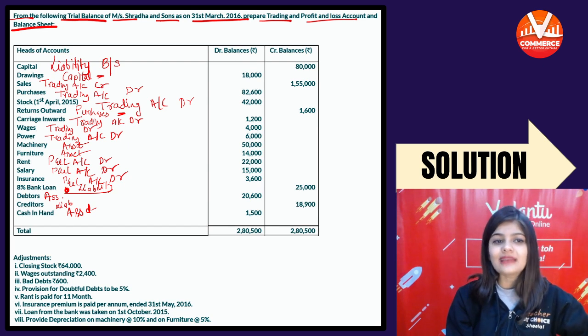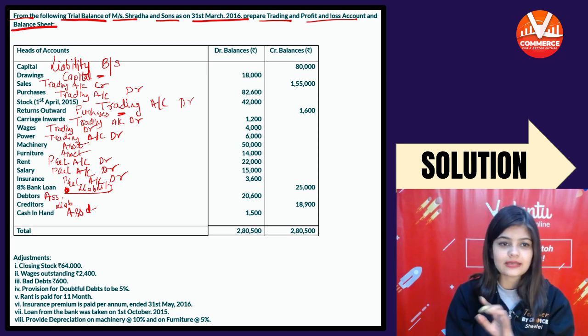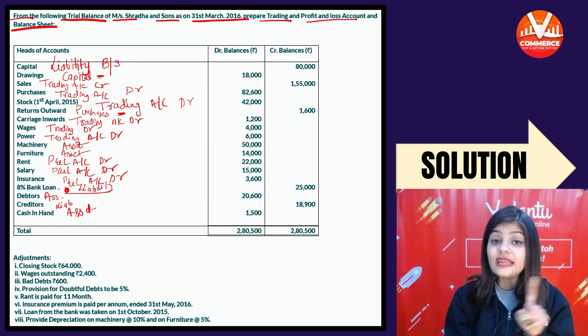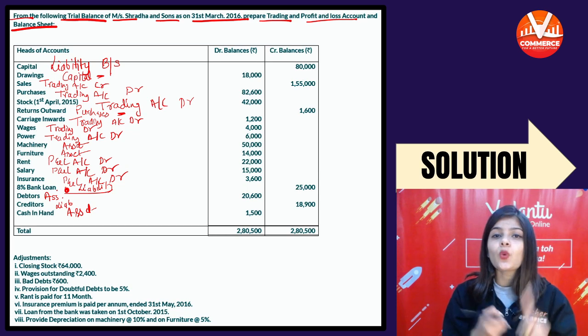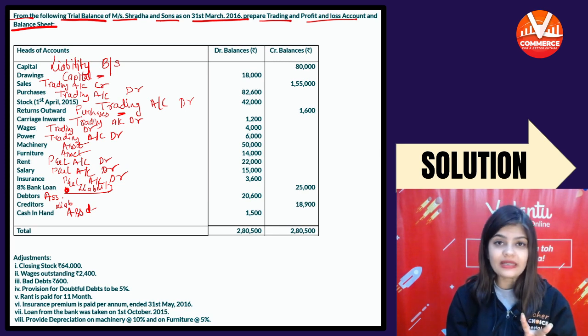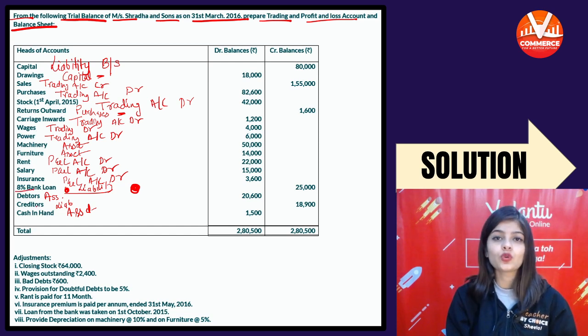Then machinery asset, furniture is asset, rent, salary and insurance, these are indirect expenses. P&L debit side. बैंक लोन लाइबिलिटी. अब यहाँ पर 8% लोन है. जब हमने चैप्टर डिस्कस किया था तब मैंने आपको एक चीज बताई थी, that whenever any item is written along with the period or percentage, there is some implied adjustment. So हम बैंक लोन के बारे में बाद में बात करते हैं. अभी हमने इसको मार्क कर लिया है बैंक लोन को. हो सकता है यहाँ पर भी कोई implied adjustment हो.